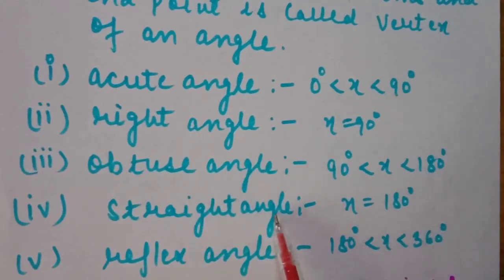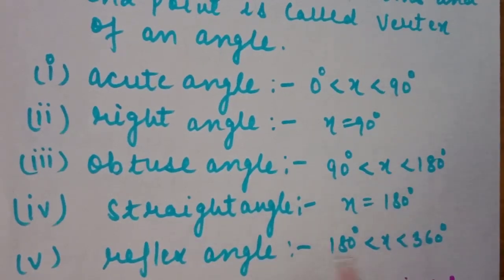Straight angle. Straight line angle, you already know, it is a very familiar term. A straight angle is that angle whose measure is exactly equal to 180 degrees.